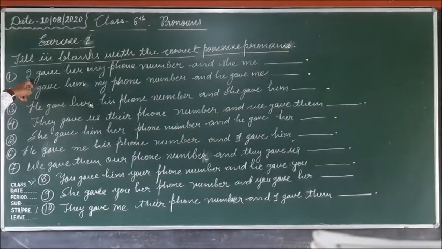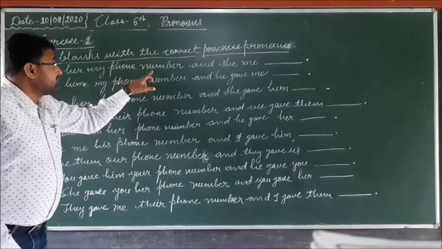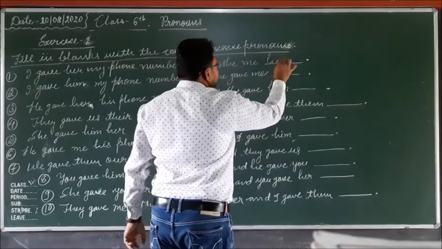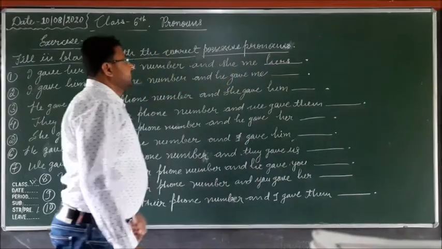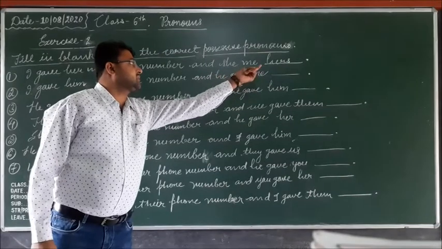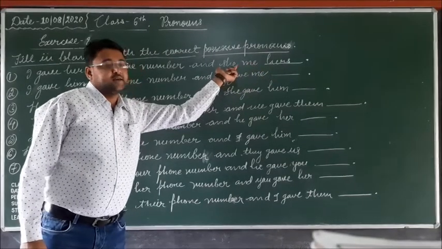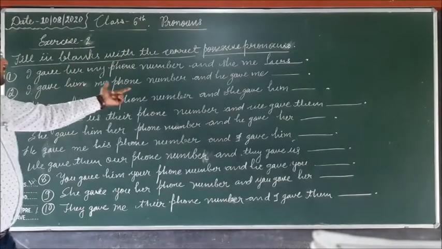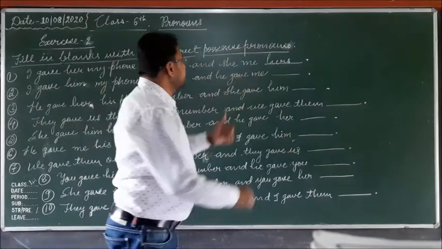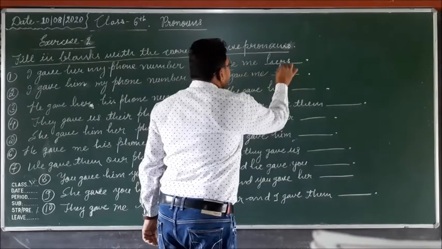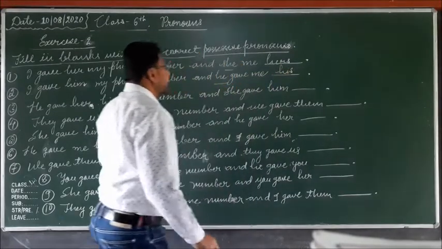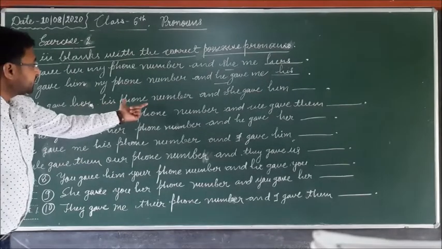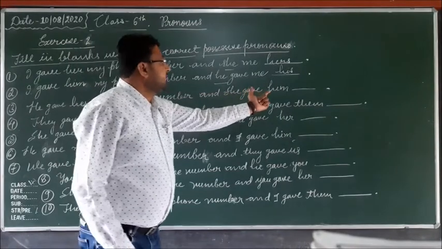So your first sentence: I gave her my phone number and she gave me hers. This is the possessive pronoun hers. So hers for she. Second number: I gave him my phone number and he gave me his. Third number: he gave her his phone number and she gave him hers.